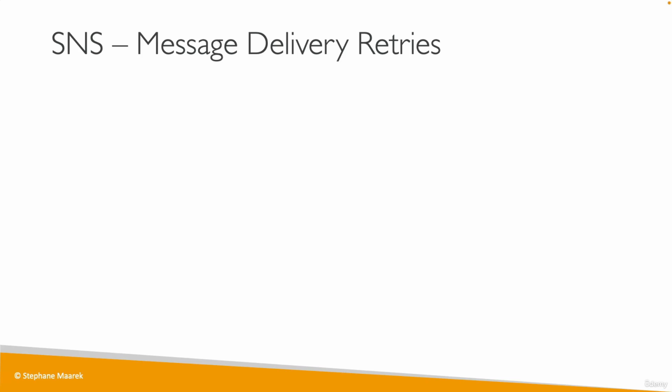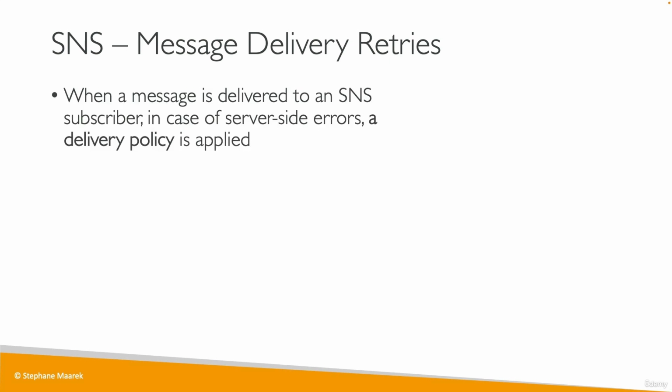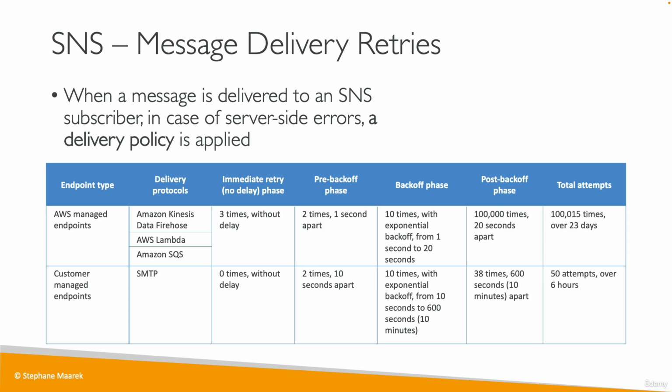So let's do a deep dive on the message delivery retries and SNS dead letter queues. When a message is delivered to an SNS subscriber, in case you have server-side errors, a delivery policy is applied. That means if the endpoint that SNS is calling is having issues. And this is a table that shows what is going to happen.